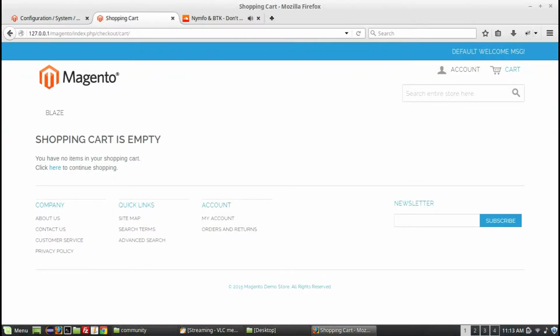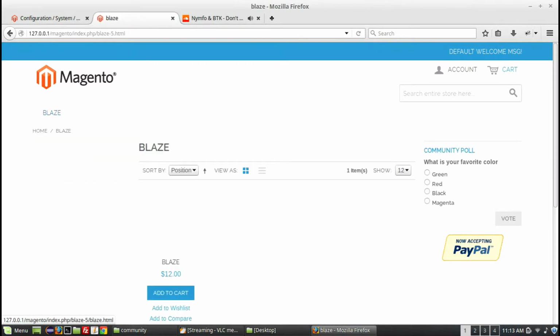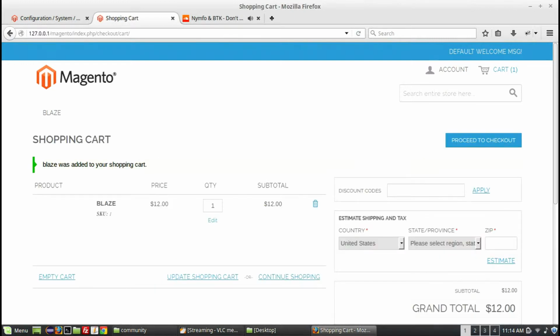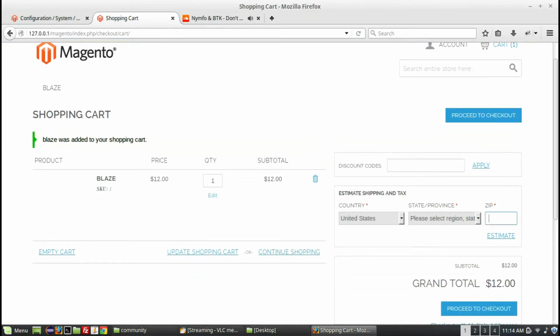Now that we have our Speedship account settings saved in the application, let's test the shopping cart from the customer's point of view to ensure it is working. We will add a product to the cart. In the cart, we will have options to estimate shipping costs.